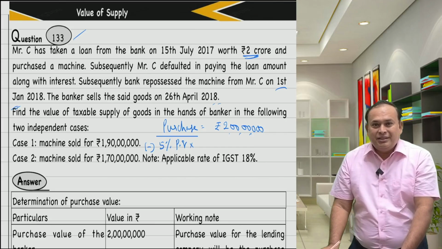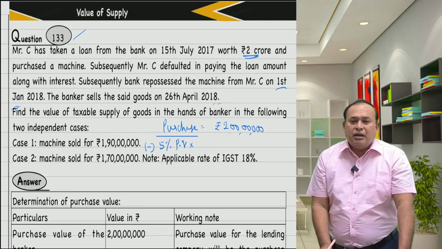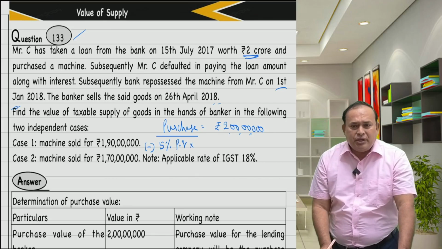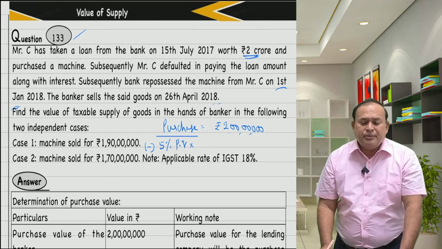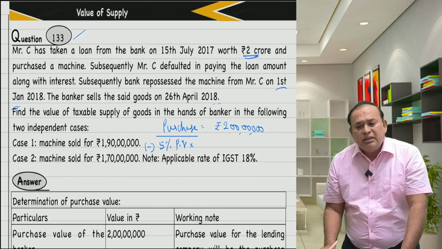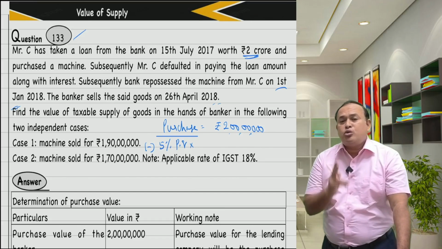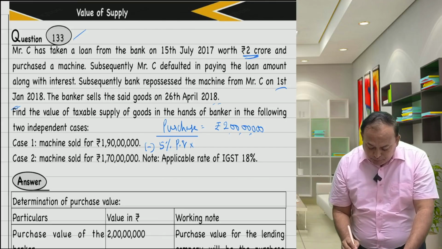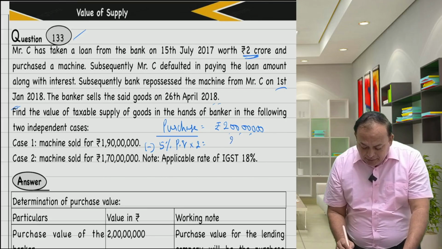That's what I'm telling you. A quarter is April, May, June, or January, February, March. Now here, the 1st quarter is January, February, March, and the 2nd quarter has only 26 days. Even 1 day counts as a quarter. April, May, June. So there are 2 quarters, which by the straight line method is a 10% reduction, namely 20 lakhs. The balance amount will come here, the cost of acquisition as 1 crore 80 lakhs.